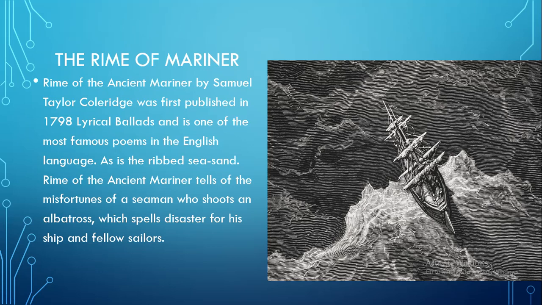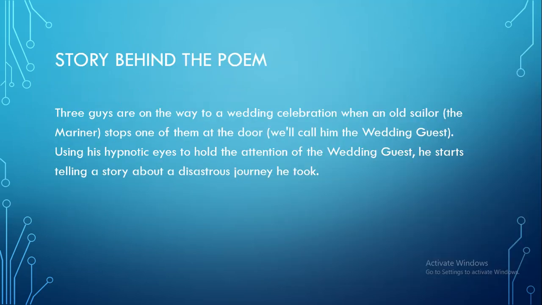Now, let me tell you something about the Rime of the Mariner. It's a series of poems written by Coleridge, and it consists of 4 to 5 parts. So, those three stanzas that we are going to discuss today are actually an extract of part two. There are almost 10 to 12 stanzas in part two, and these are stanza number 7, 8, and 9, which we are going to do.